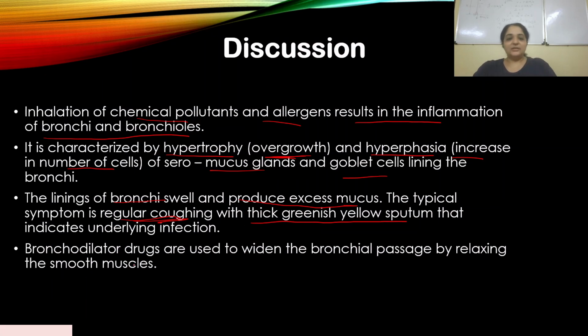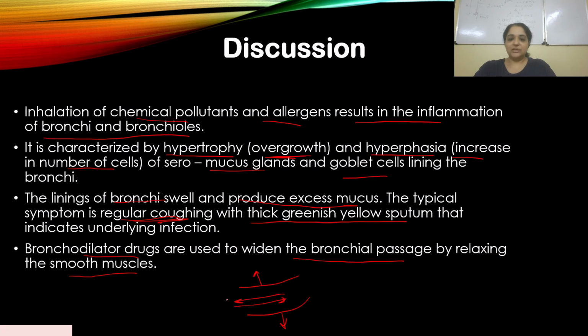Okay, and so the doctors usually prescribe bronchodilator drugs, that are used to widen the bronchial passage by relaxing the smooth muscles. So this is the treatment for inflammation of bronchi and bronchioles. Once the bronchial passage widens, it becomes easier to breathe.